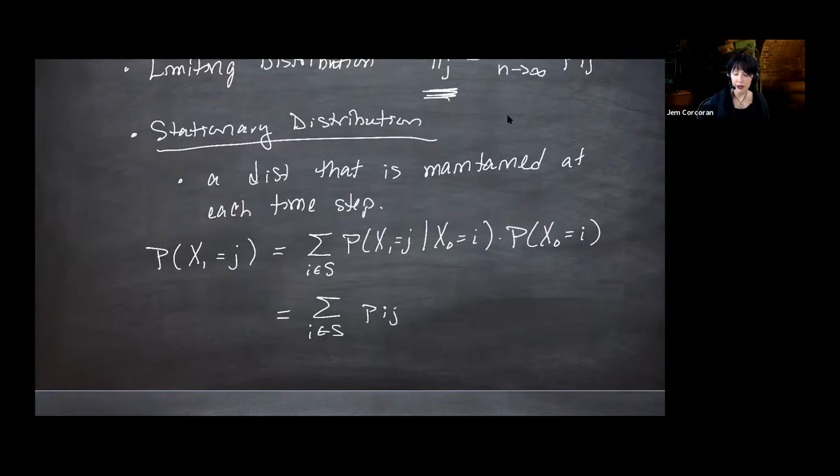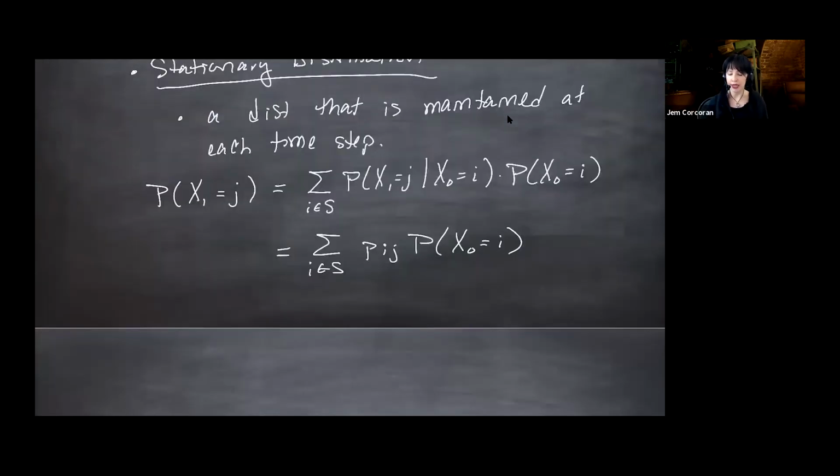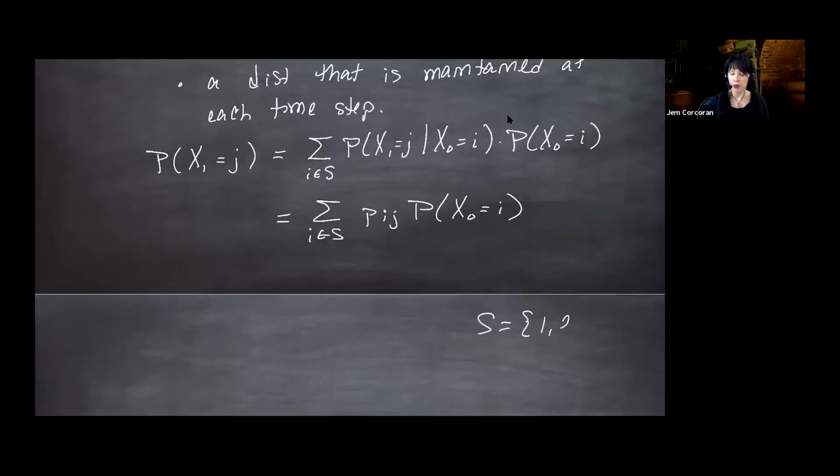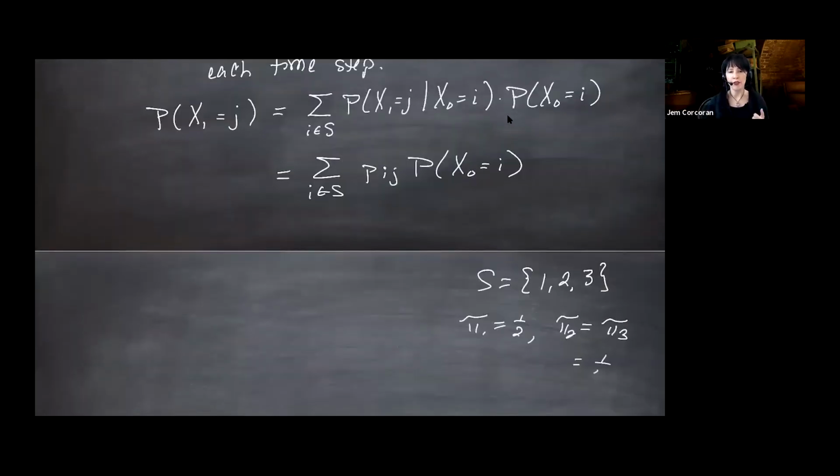times the probability x0 equals i. And the idea behind a stationary distribution is if you started your chain according to a draw from this distribution. So what does that mean, a draw from this distribution? If my stationary distribution on say 3 states was pi1 is 1/2 and pi2 and pi3 are each 1/4, if you were thinking about simulation, I would start the chain using some kind of algorithm that will spit out the number 1 half the time, the number 2 1/4 of the time, and the number 3 1/4 of the time, and that would be where I would start my chain at time 0. So starting with a draw from this distribution.